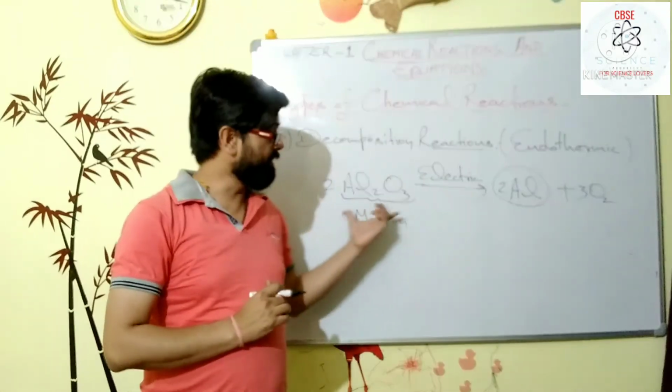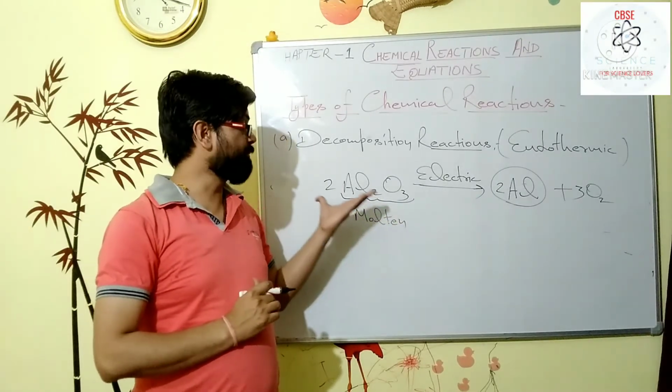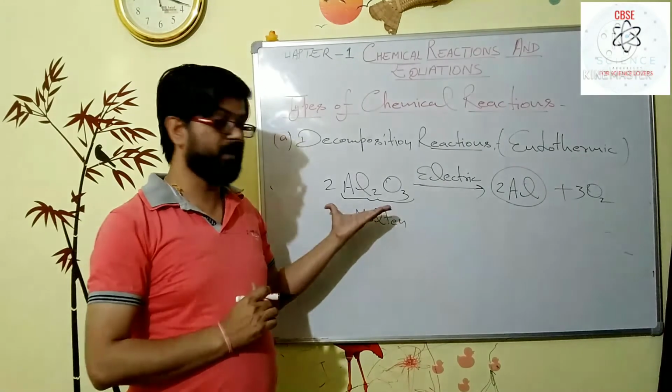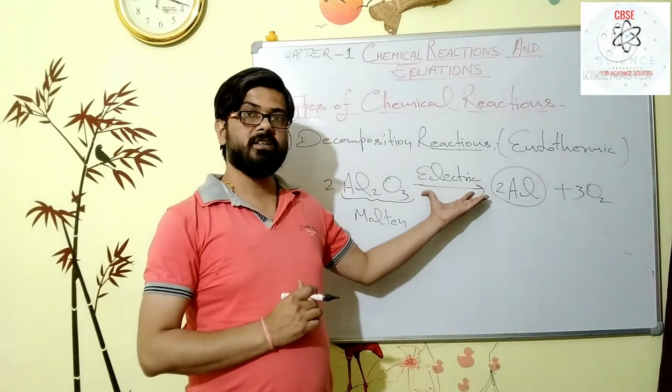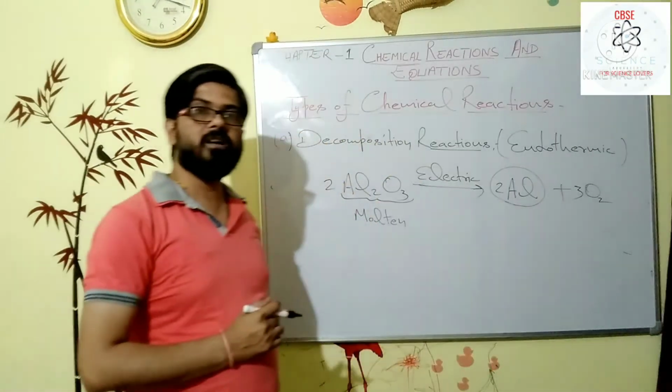So this one is also a decomposition reaction, which is very important in metallurgical processes to extract the metal from its natural form, ores. For example, the ore of aluminium: aluminium is in the form of aluminium oxide. So by passing the electric current, aluminium oxide decomposes to form aluminium and release oxygen.